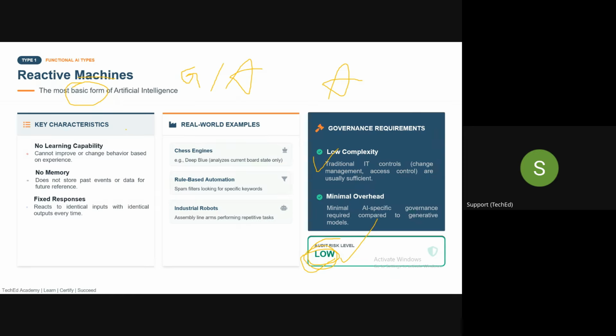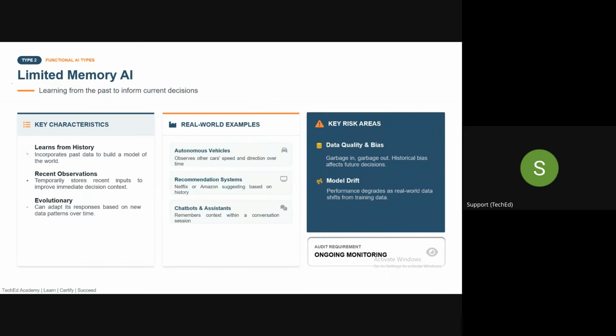Second is limited memory AI, guys. This kind of system will require ongoing monitoring. You need to implement certain controls when you are training the data.